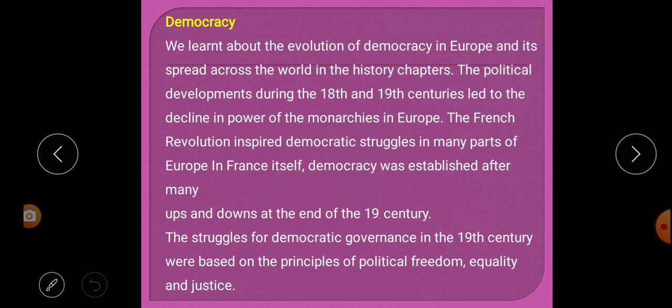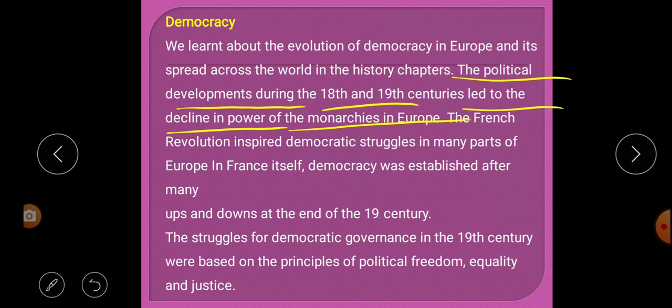The political developments during the 18th and 19th century led to the decline in power of the monarchies in Europe. That means in the 18th and 19th century, the monarchy system declined.